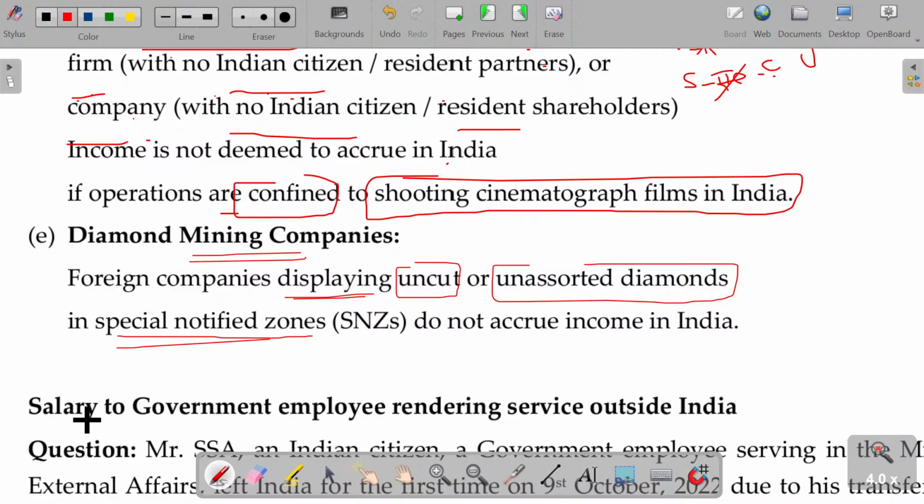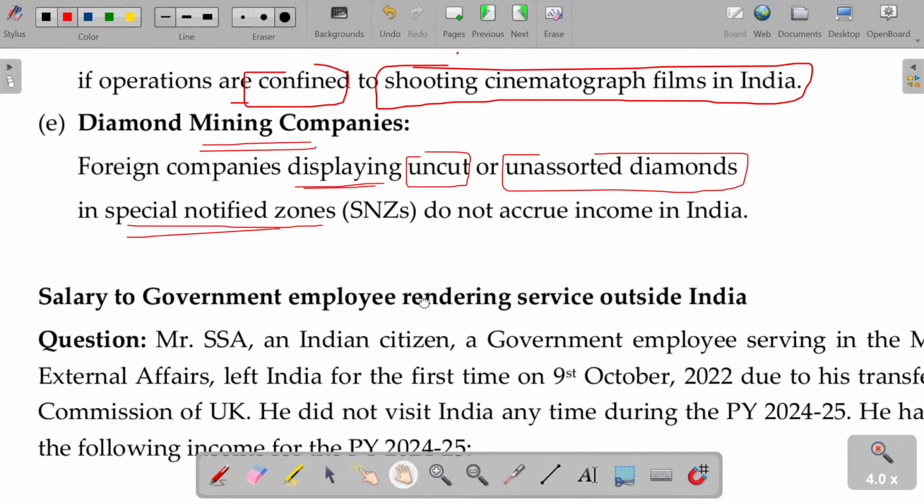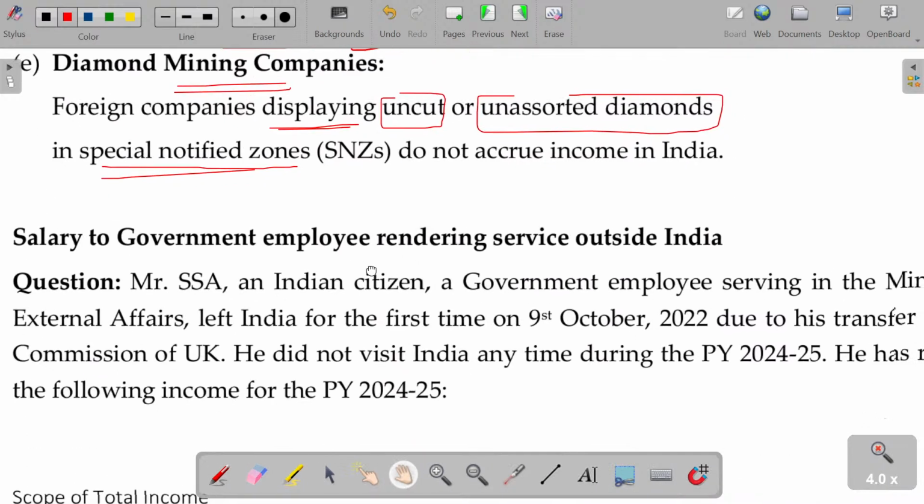It's not polished one, uncut, unassorted. Unassorted means the diamonds are classified as a category 1, category 2, like such a category is also not there. Uncut, unassorted diamonds. If those things are displayed in special notified zones, where it will be considered as accrue, deemed to accrue of in income in India, is not happening here. Is that clear?